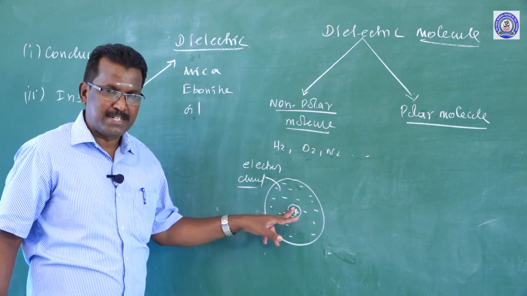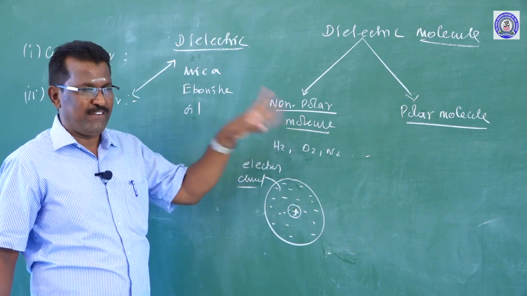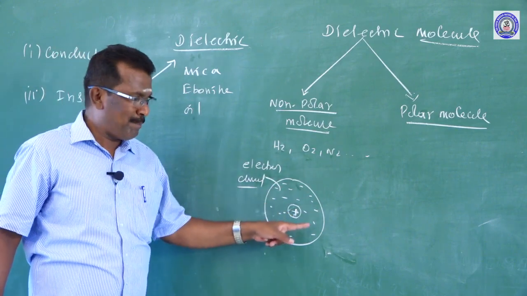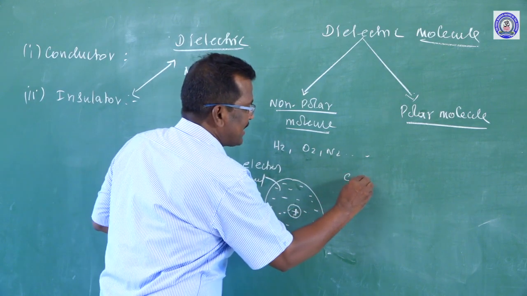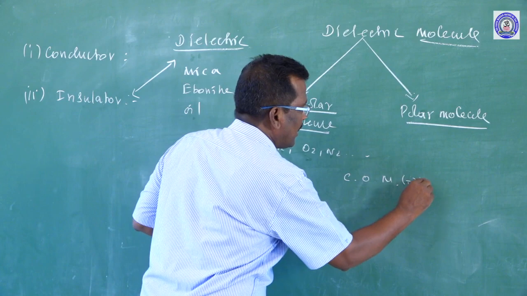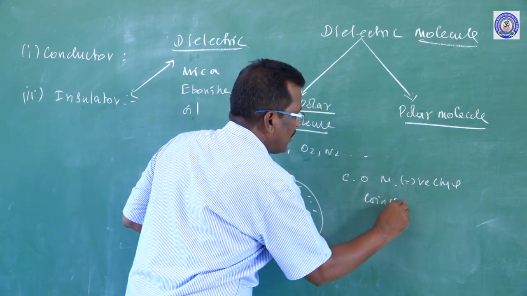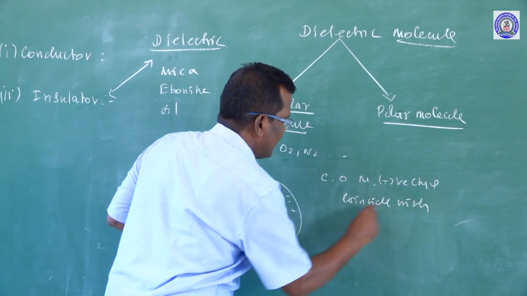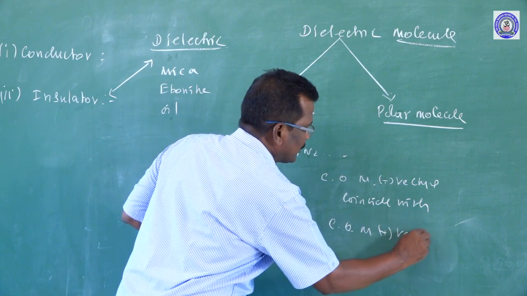See, it is a positive charge, that is the nucleus. How do you define a non-polar molecule? The center of mass of negative charge coincides with the center of mass of positive charge.